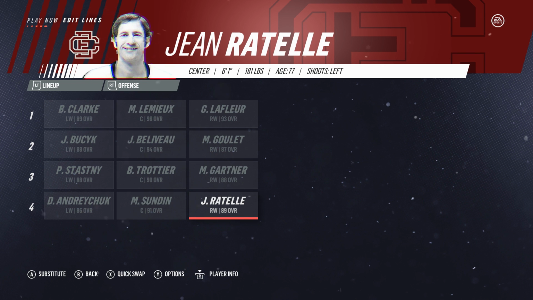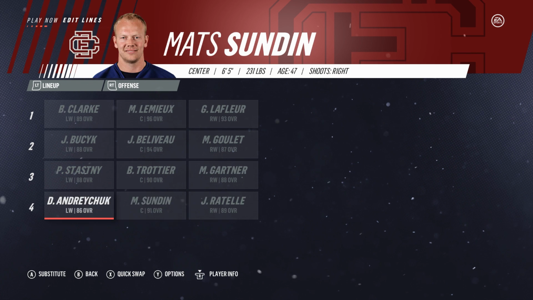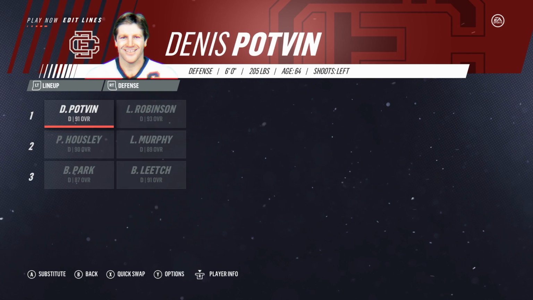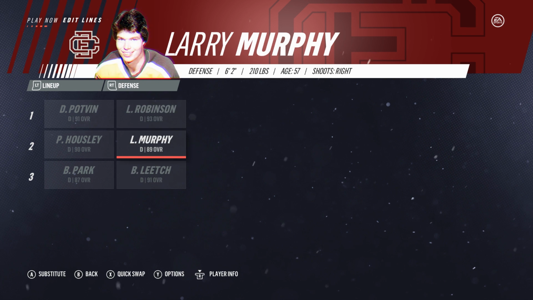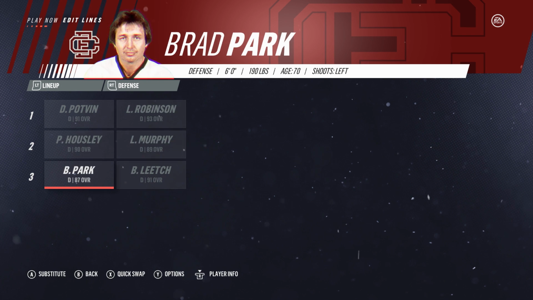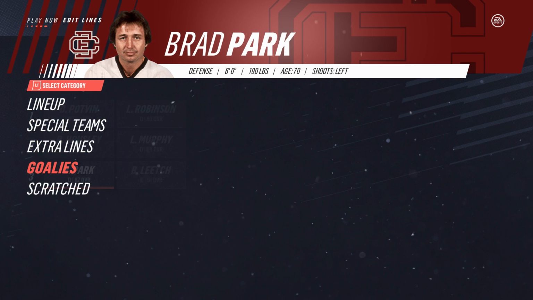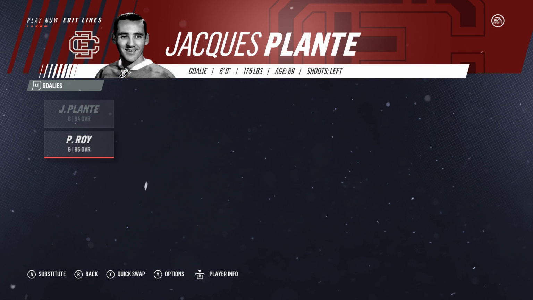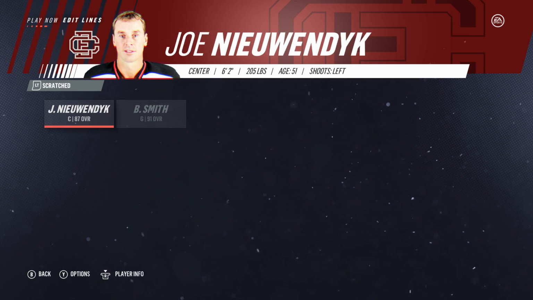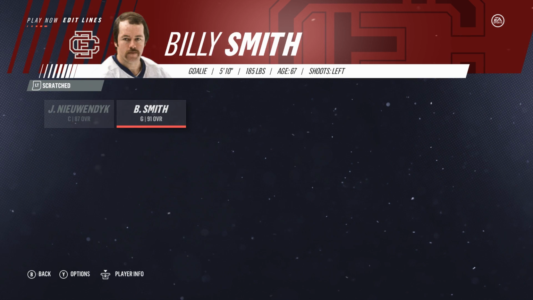Mike Gartner at an 88. And then Matt Sundin down there in a 91. Andrew Chuck there as well. Potvin, Larry Robinson, Larry Murphy, Phil Housley, Brad Park, and Brian Leetch wrapping up the bottom pair defensemen. So I think those two guys are brand new that we haven't seen. Pelle Lindbergh and Patrick Roy right there again. Scratch players, Joe Nieuwendyk and Billy Smith.